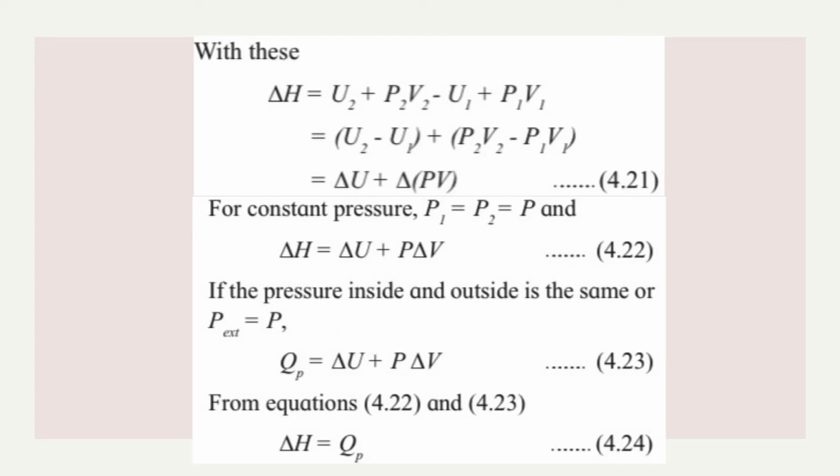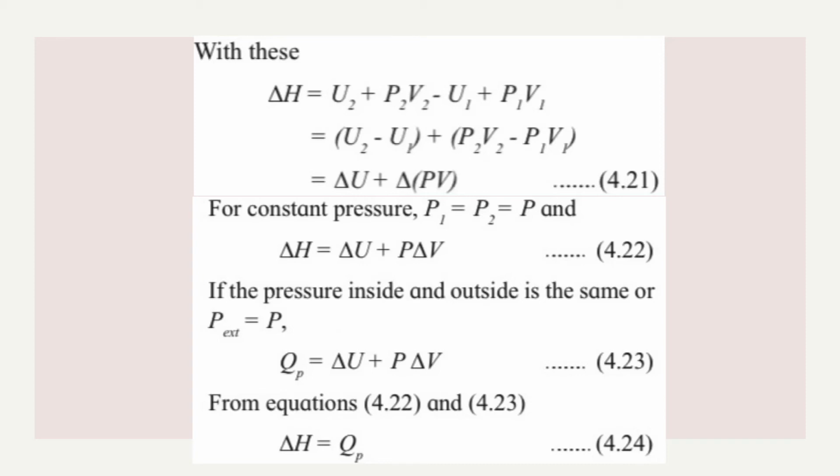Now at constant pressure I can say that P1 is equal to P2 will be equal to P. So I'll replace it by what? Delta H is equal to delta U. Now what is constant? P is constant, so I can take it out. So it will be plus P delta V. Very important expression. Delta H is equal to delta U plus P delta V.